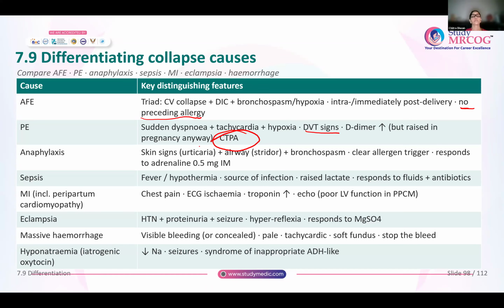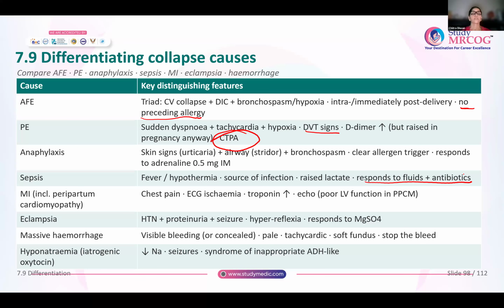Anaphylaxis, so there are skin signs, urticaria, stridor, bronchospasm. There is always a clear history, and you know that this woman is allergic to a particular substance and she is exposed to that. Immediately after that, if she develops all these signs and symptoms, it is anaphylaxis and she will respond immediately to adrenaline. Sepsis, there is fever or hypothermia. You have a source of infection. You will have raised lactate levels and she responds to fluids and antibiotics.